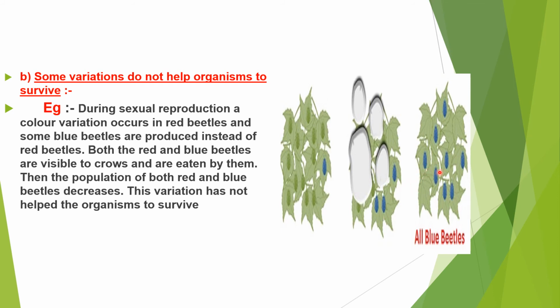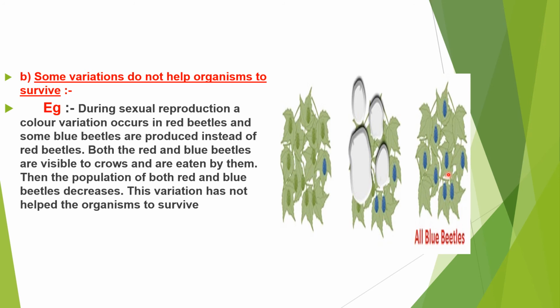When the beetles are red in color, they are eaten by crows. But when the genetic composition changes, they are converted to green color, so they are not eaten by crows because of their color.